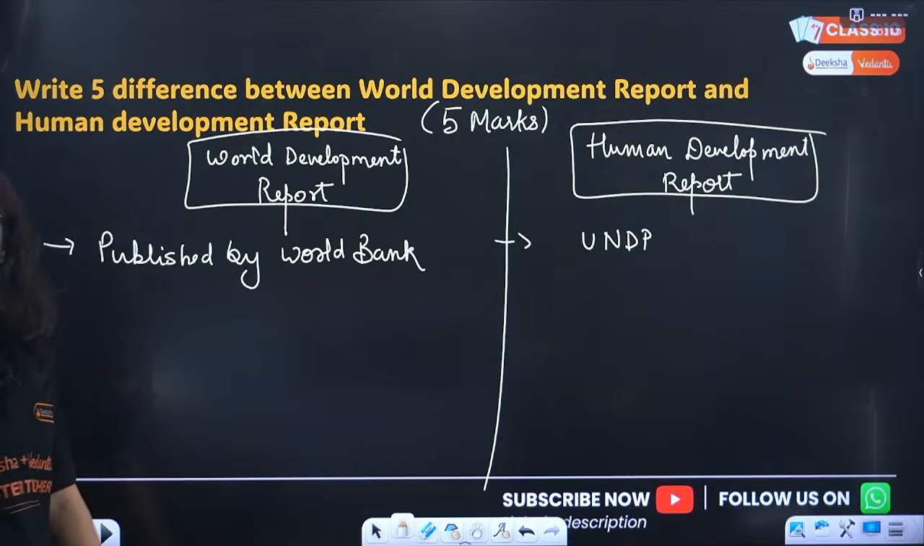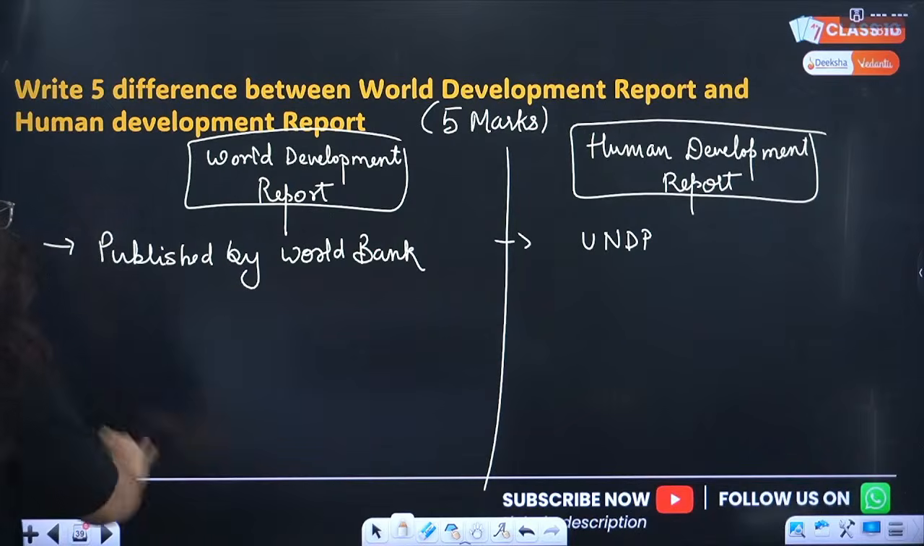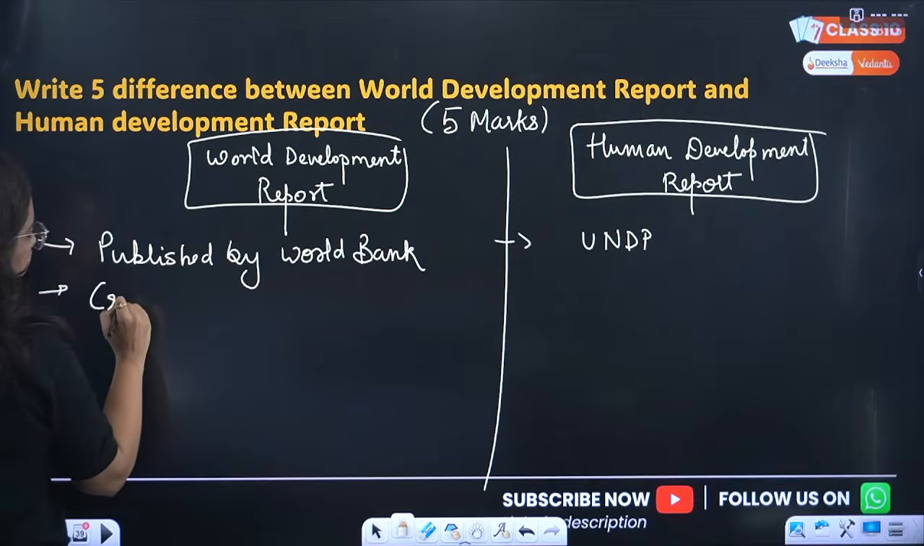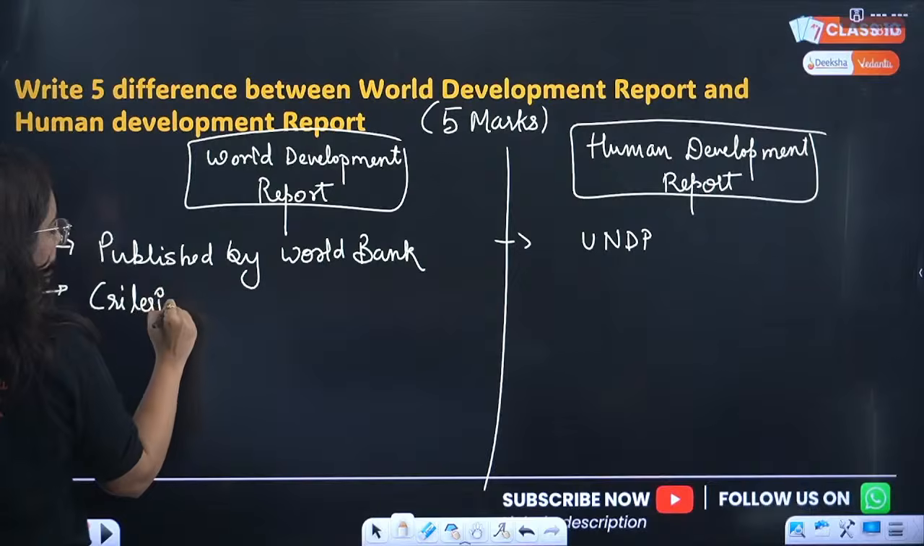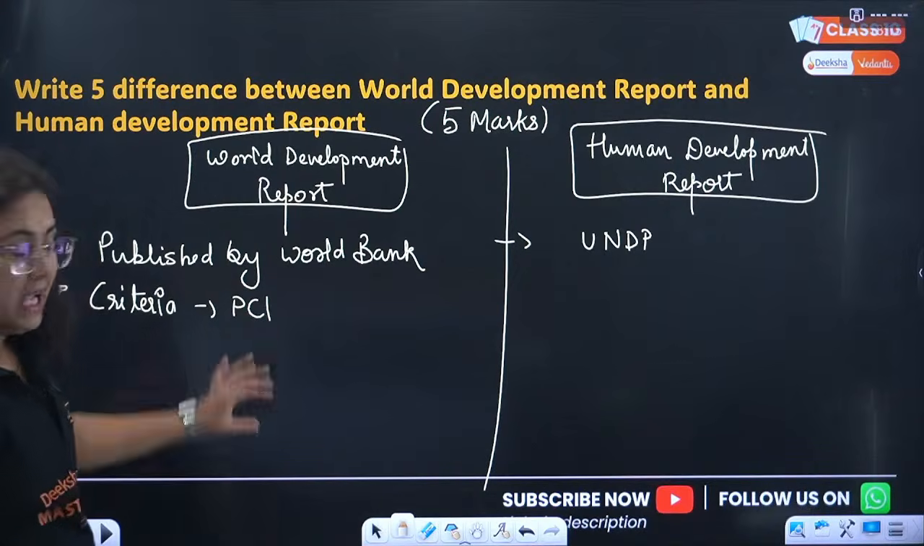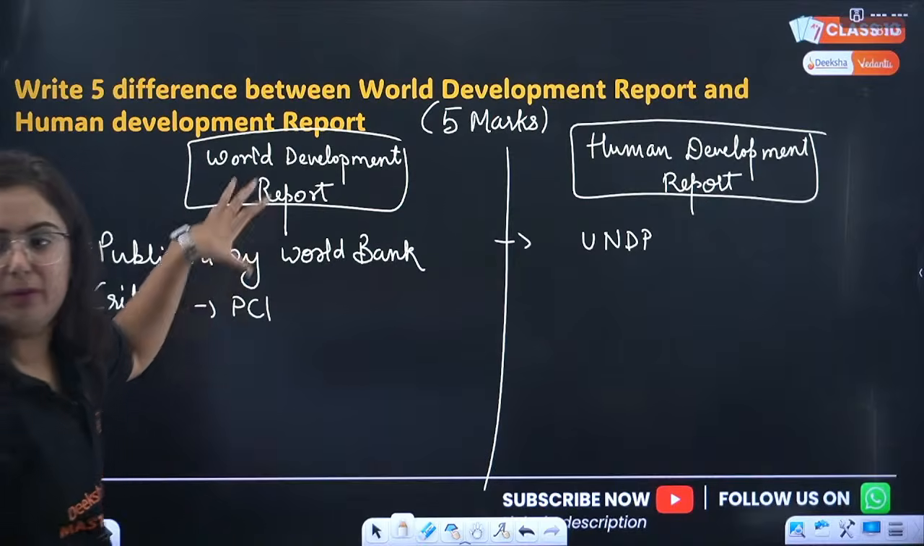Just 10 minutes more and the class will be over. So it is published by the World Bank and UNDP. If we talk about the criteria, the World Development Report uses only PCI, per capita income, as its criterion.